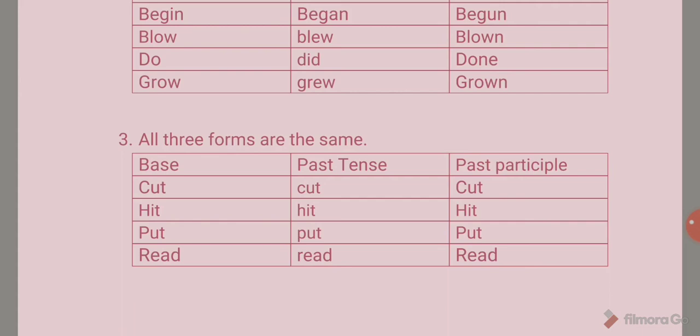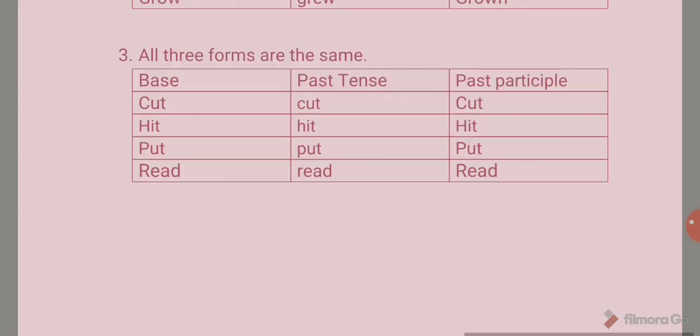Here is an example of that verb: cut remains cut in past tense and cut in past participle, remaining as it is in all three forms.